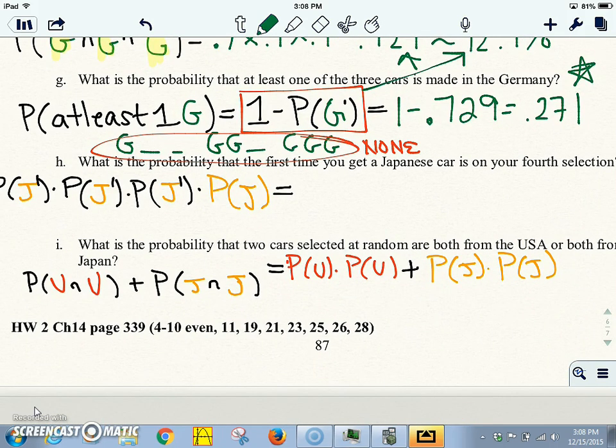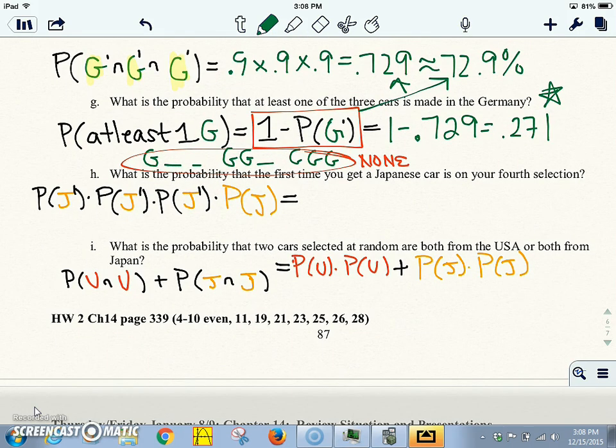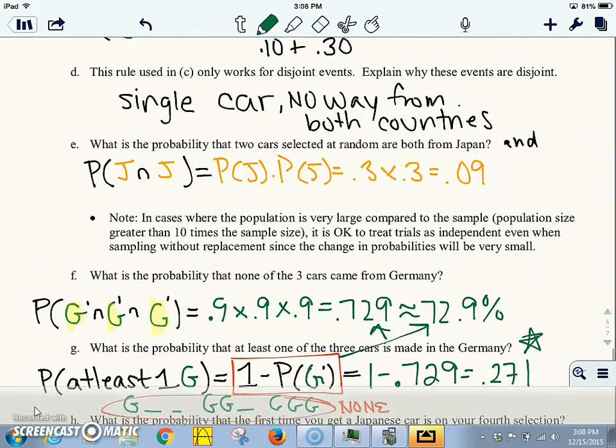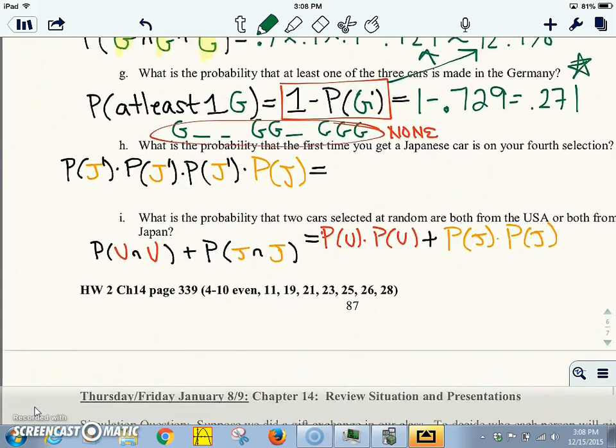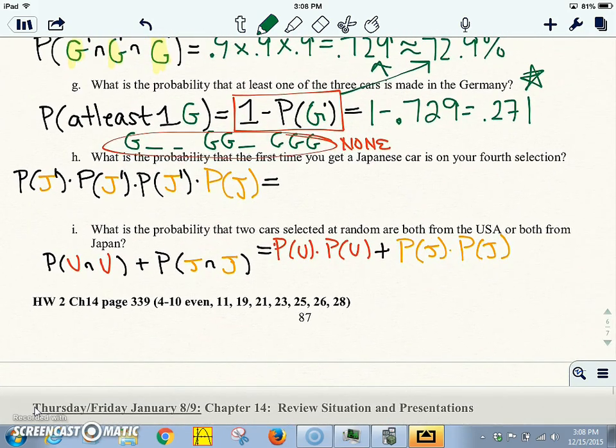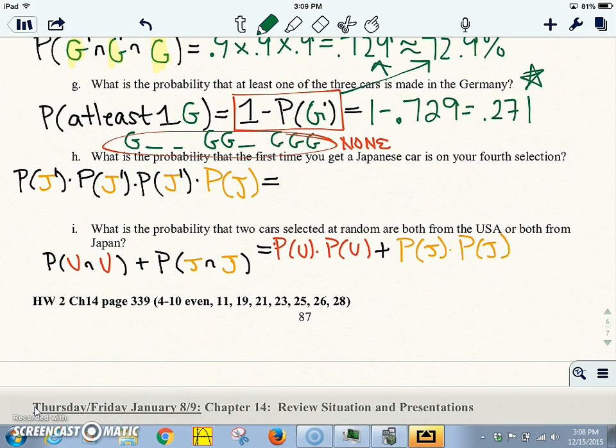Okay, H. What is the probability that the first time you get a Japanese car is on your fourth selection? So you have a thing full of cars where 10% of them are German, 10% are from other countries, 30% of the cars in the bag or whatever you're looking at are from Japan, and 50% from the US. What is the probability that the first time you grab a Japanese car is on your fourth selection?